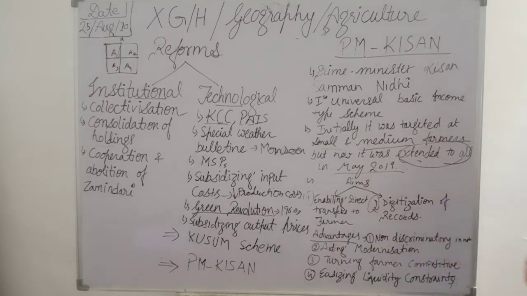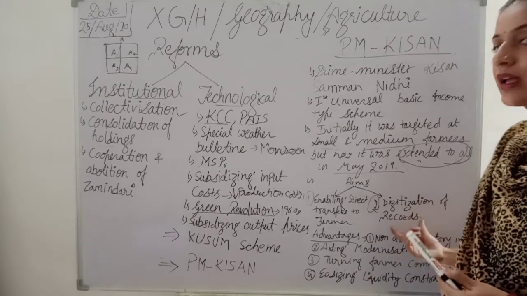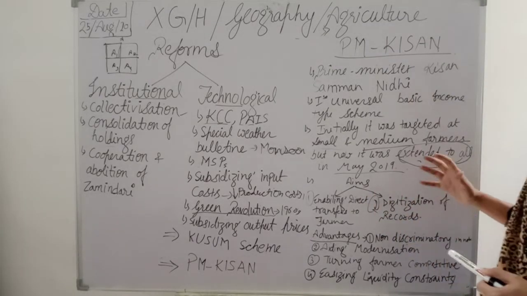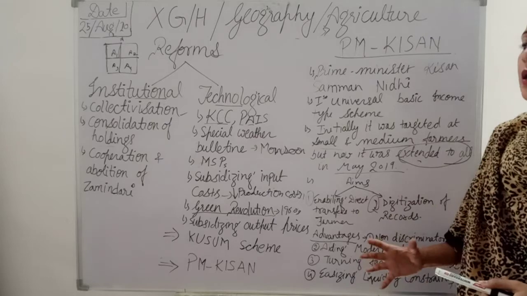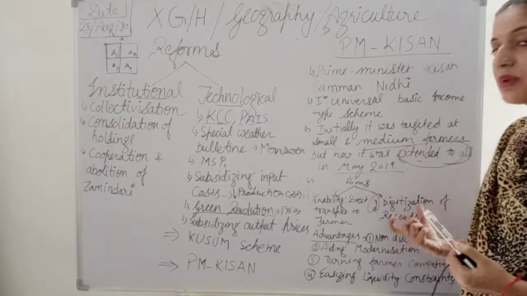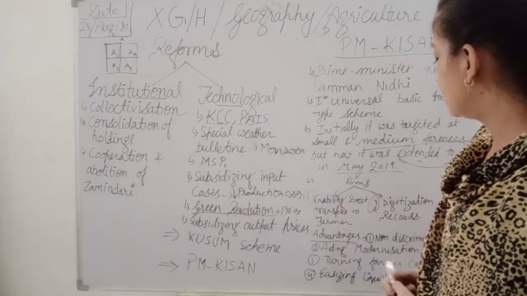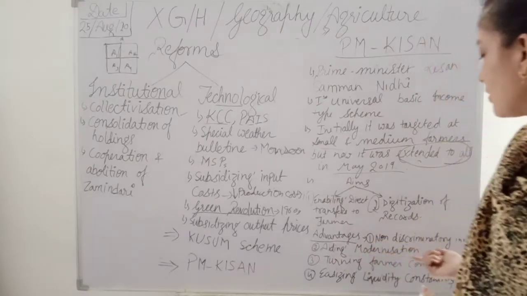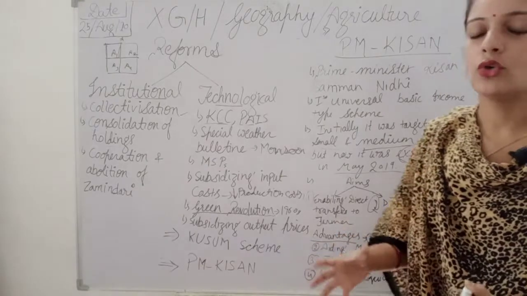Then adding modernization: as digitization is there, modernization is there. The farmers now are utilizing modern techniques for keeping records. Then turning farmers competitive. When there is modernization, there will be no discrimination.